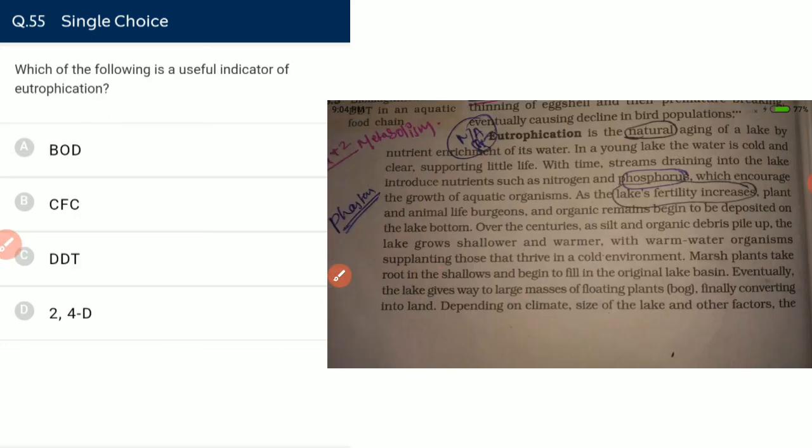Which of the following is a useful indicator for eutrophication? BOD. The more the BOD, the more rapidly eutrophication is occurring. What is eutrophication? It is nothing but the natural aging of a lake due to nutrient enrichment, mainly the phosphates.